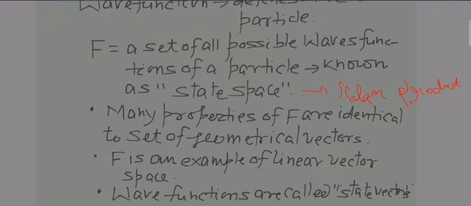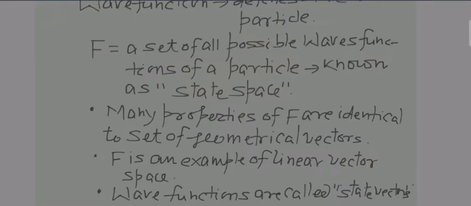Now never call it dot product, as in the world of state space we call it scalar product only. In the case of normal vectors which you have learnt in your lower classes, the geometrical linear vectors, only then can you say dot product or cross product. But over here, when we talk about state space, you will always use the words scalar product and vector product instead of dot product and cross product. You should not use the words dot product and cross product.